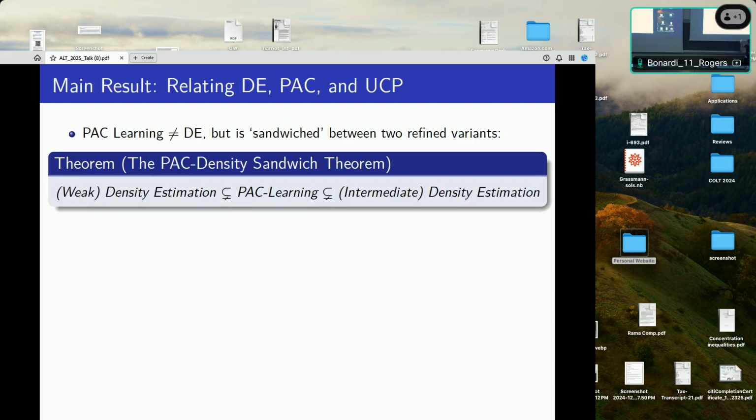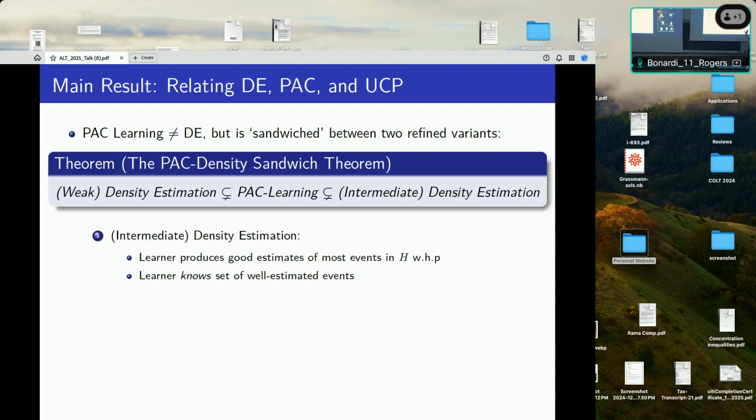Okay, so now we finally can state the main results. The first of which is a connection between PAC-Learning and density estimation. It turns out, unfortunately, that these are not exactly equivalent beyond distribution-free, but you can prove that PAC-Learning is tightly characterized as sandwiched between two very closely related variants of density estimation.